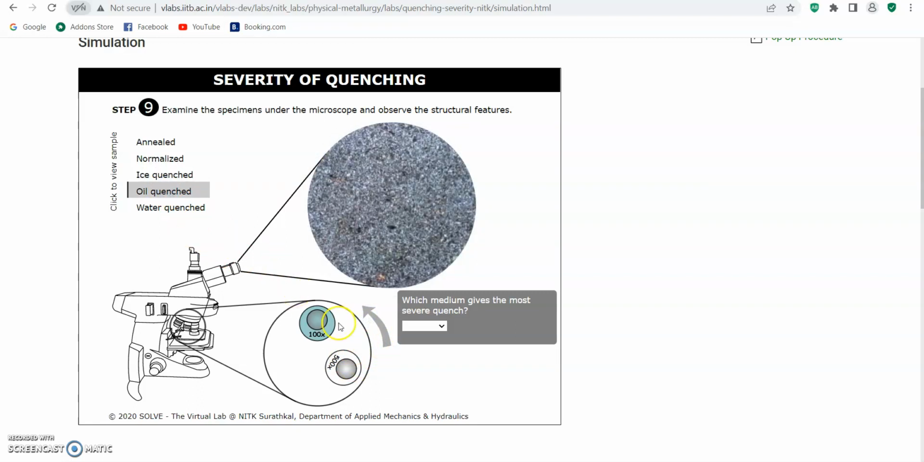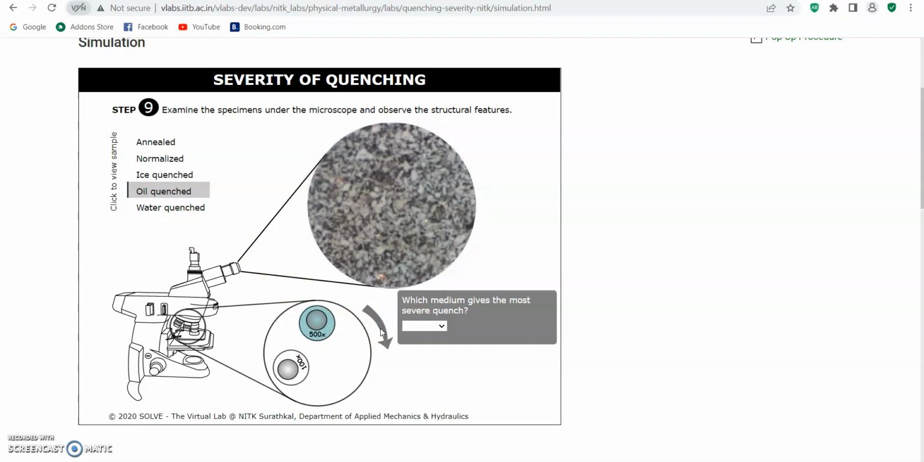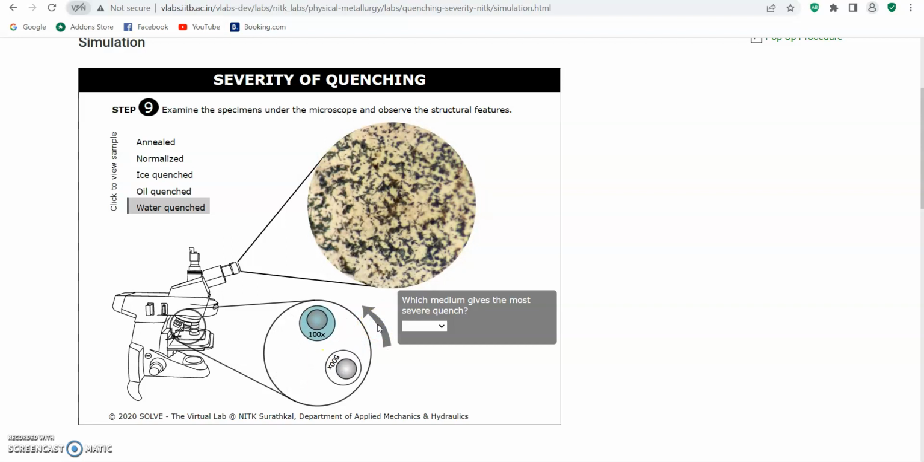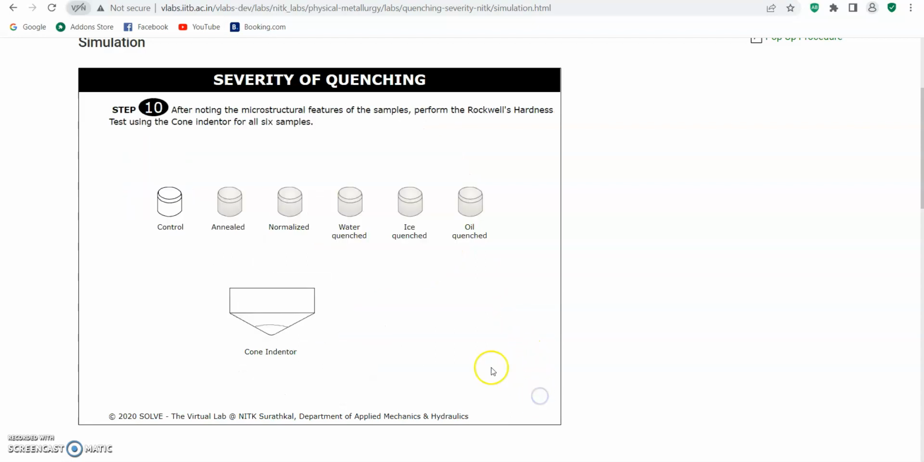Oil quench, 100 times zoom and 500 times zoom. And last, water quench, this is 500 times zoom and this is 100 times zoom. Which medium gives the most severe quench? For me, it is ice brine. Okay, let's move to the next step.